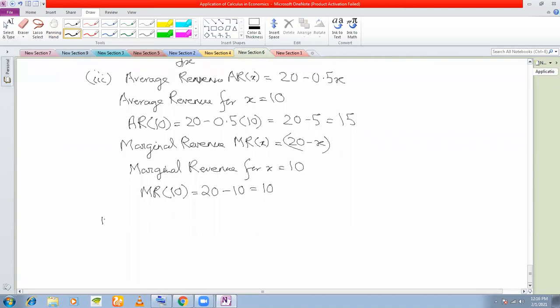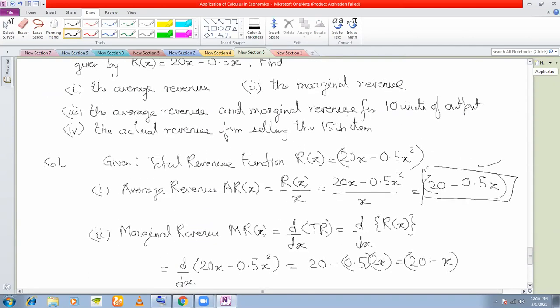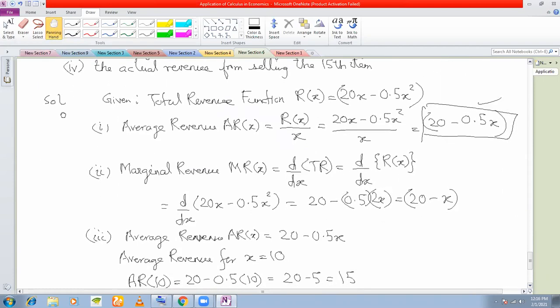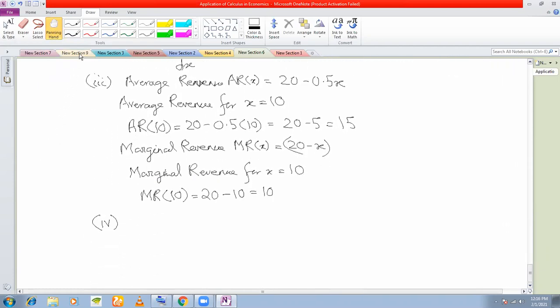And lastly, last question is actual revenue. If you read this question, the actual revenue from the 15th item. That is the price of the 15th item, right?